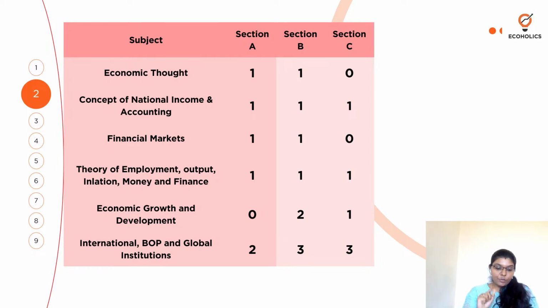And then if you go on, the next one is also about a statement given. The origin of Keynesian revolution can be found in the problem of unemployment. Explain. So you have to explain this statement. So again there is an explain.